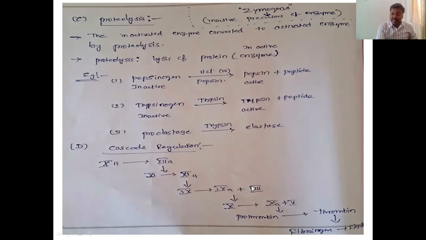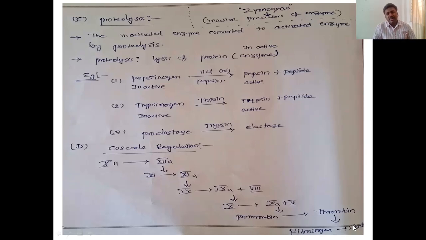9A plus the 8th one acts on the 10th clotting factor, and it is converted into 10A, activated, and it combines with the 5th. These two act on the prothrombin to convert the prothrombin into thrombin. The thrombin acts on the fibrinogen to form the fibrin.